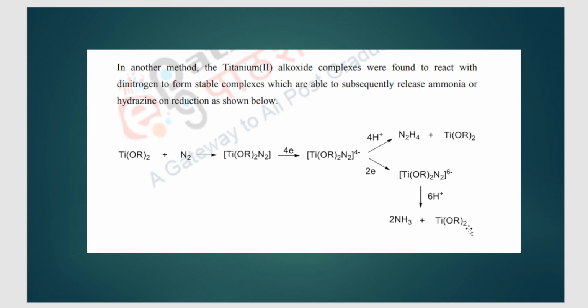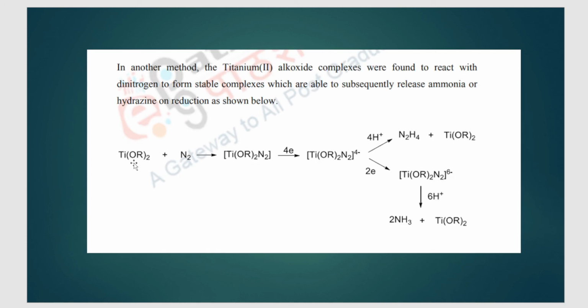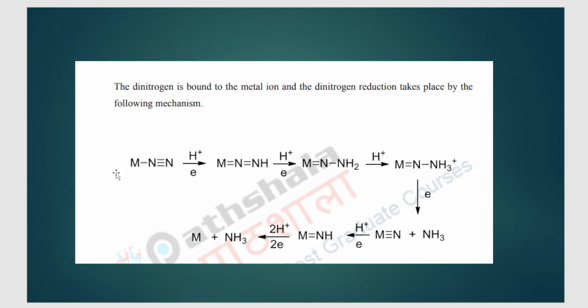Now, in simple words, this is for your understanding of how this reaction takes place in a dinitrogen complex with the metal. The dinitrogen is bound to the metal ion, and the dinitrogen reduction takes place by the following mechanism. This is your dinitrogen. This is your metal ion, maybe titanium, cobalt, or anything. In this case, it was titanium. This part is the complex part. Just look at the metal ion and dinitrogen. Here M stands for the transition metal ion that is bound.